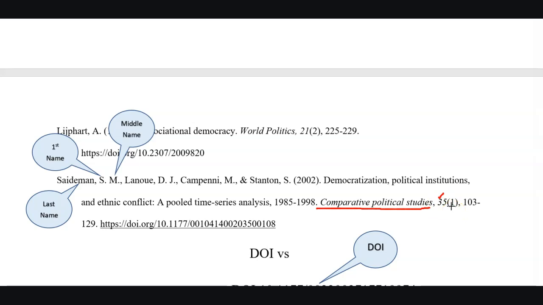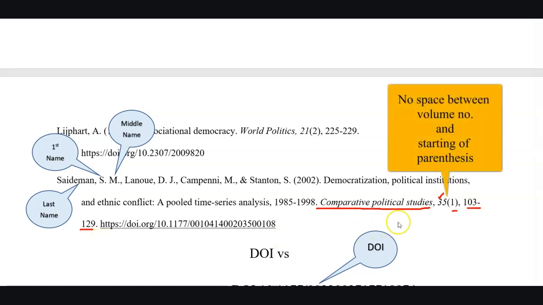Without pressing the spacebar, open the parenthesis, write the issue number, close the parenthesis, and put a comma. Then enter the page range, means write the first page, hyphen, the last page of the article within the journal, and finally put a period. This is the complete information about the journal. Here take care that there is no space between the volume number and the opening of the parenthesis for the issue number.